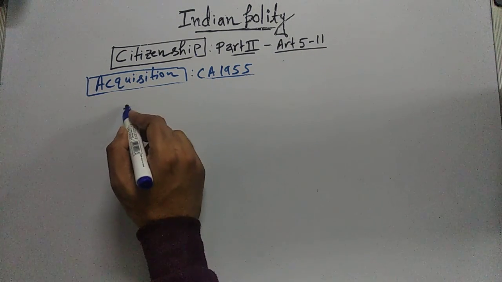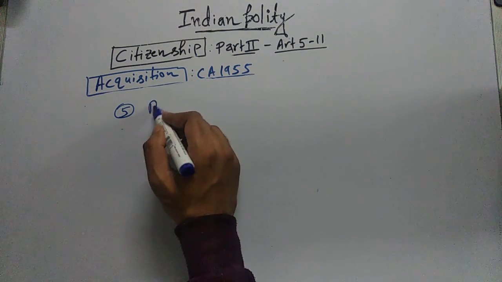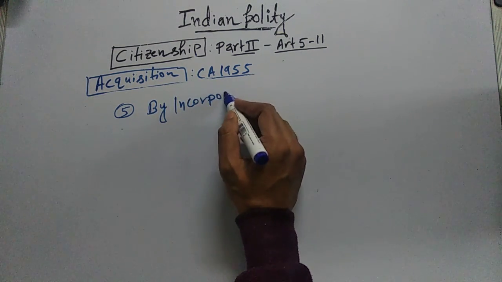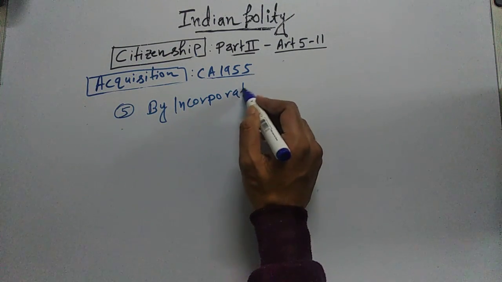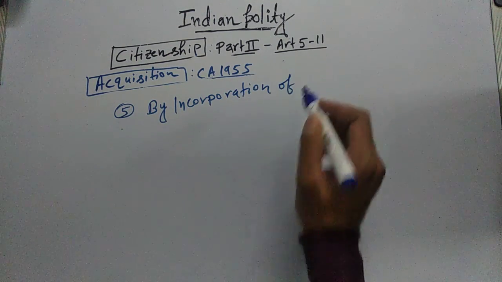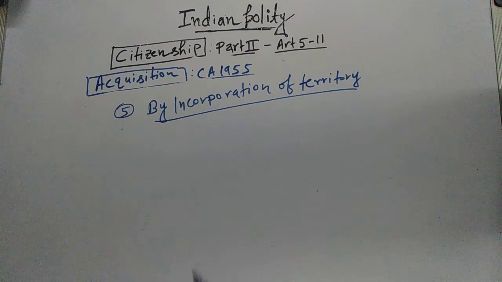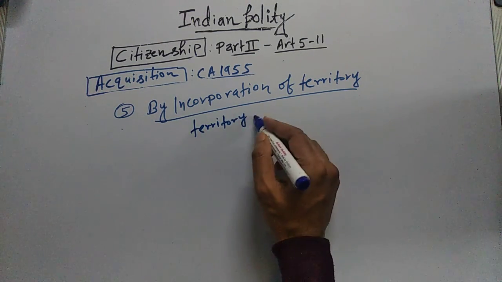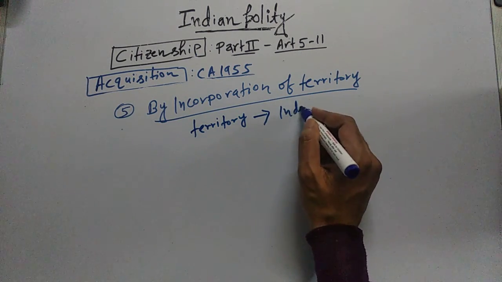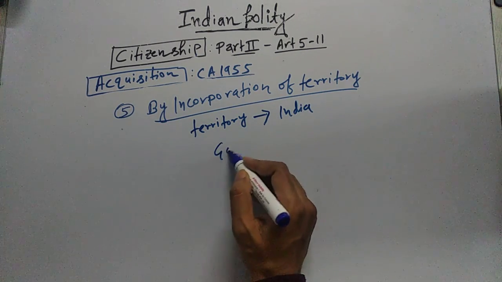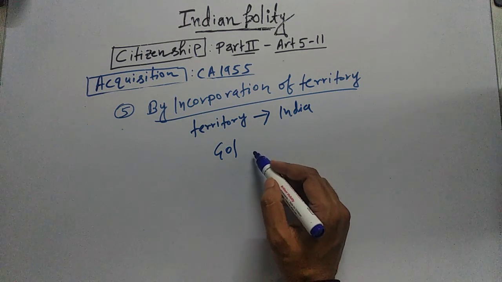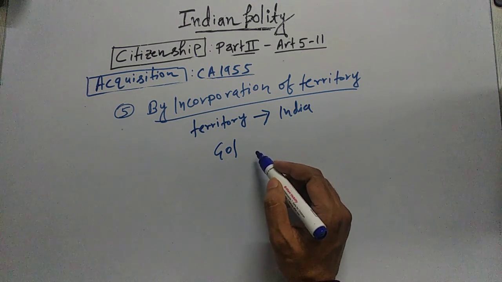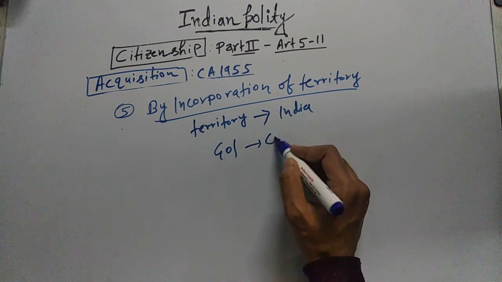And next is by incorporation of territory. Suppose there is a territory and that territory becomes part of India. Then the Government of India shall specify who will be those persons of that territory who shall be citizens of India.